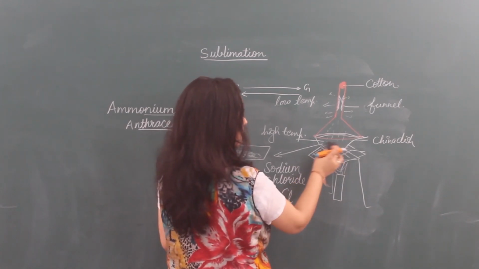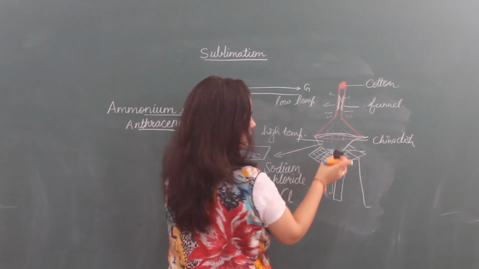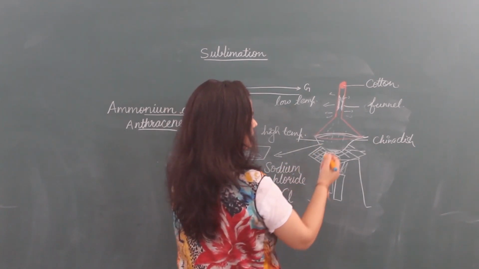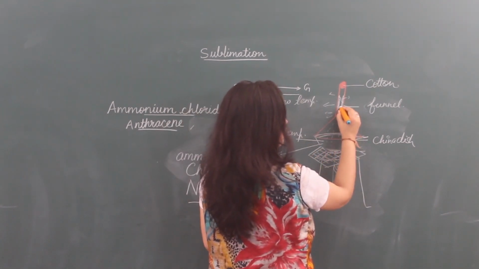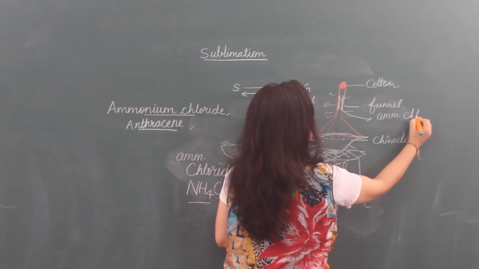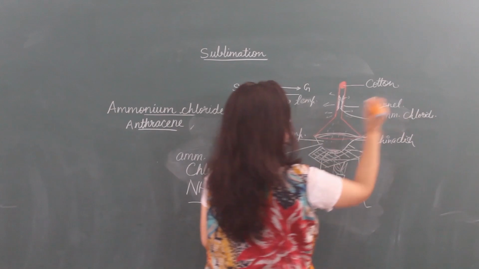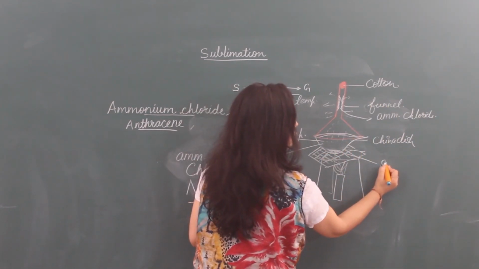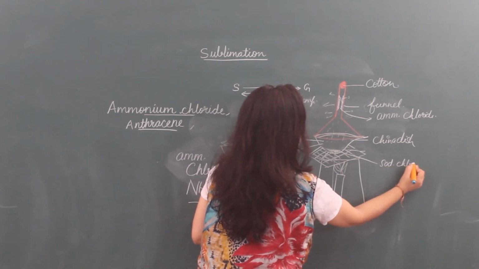After some time, what will we see? There is some solid here, and what is this? The solid which deposits on the funnel is ammonium chloride, and the solid which remains in the china dish is sodium chloride.